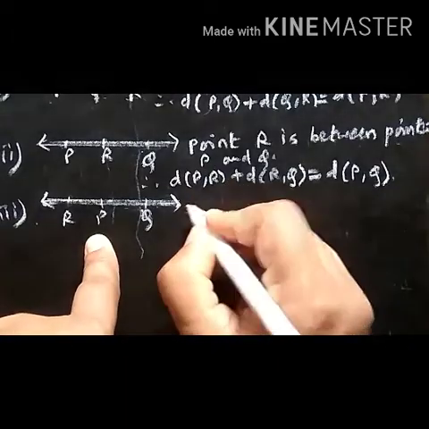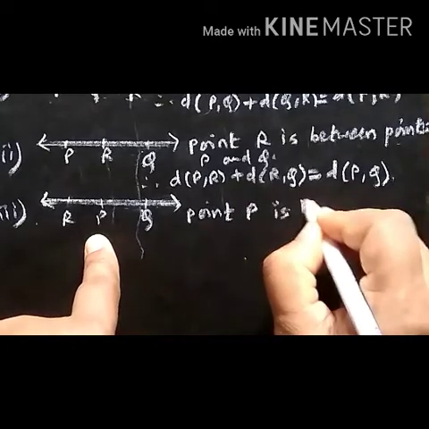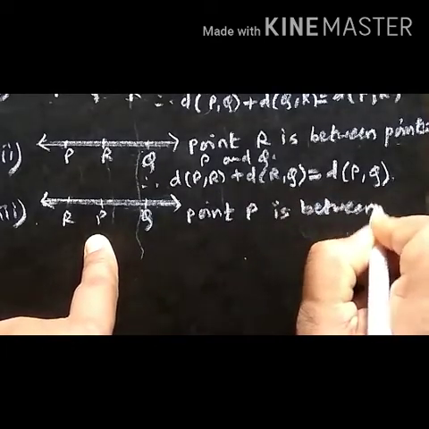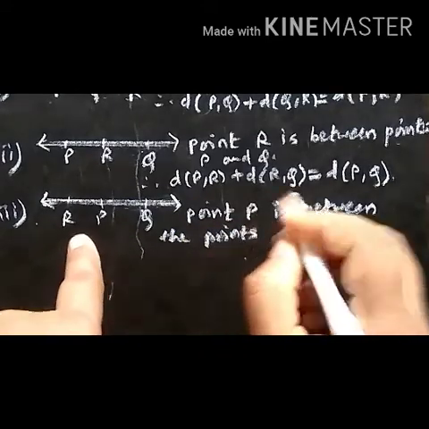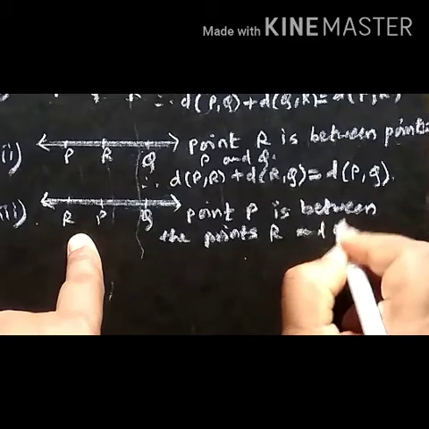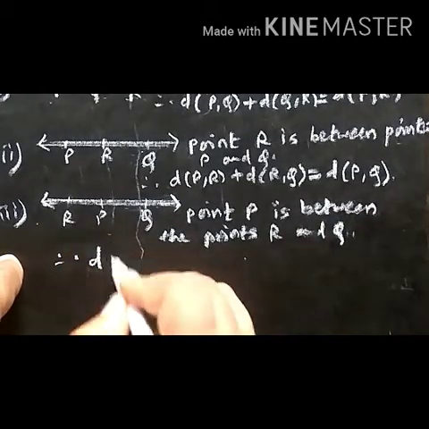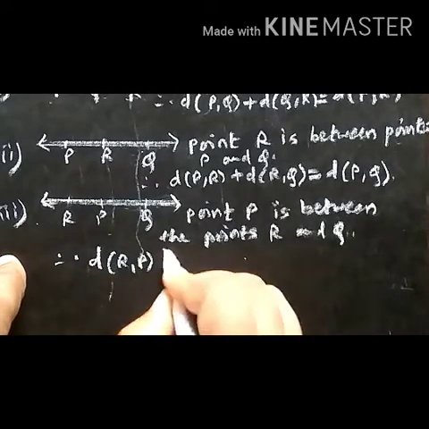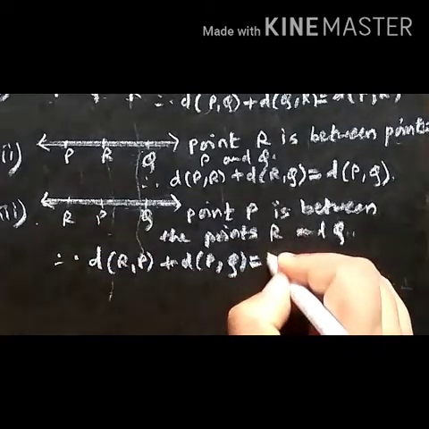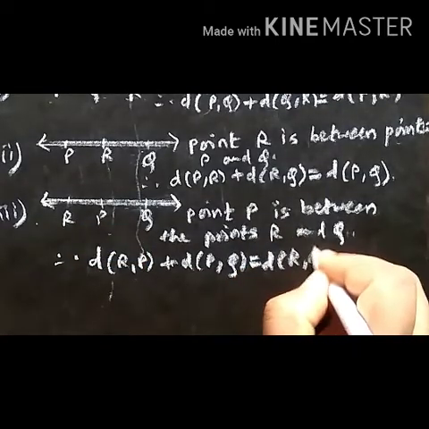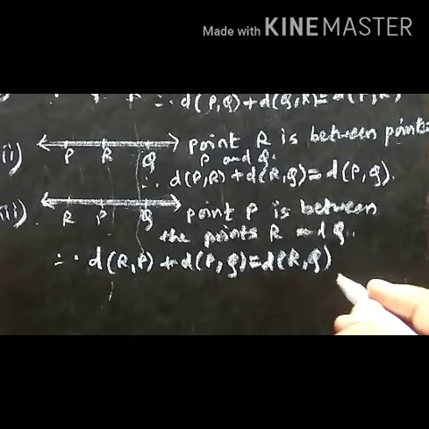Now here point P is between the points R and Q. Therefore, by using betweenness, we can write distance between RP plus distance between PQ is equal to distance between RQ. So here point P is between the points R and Q.